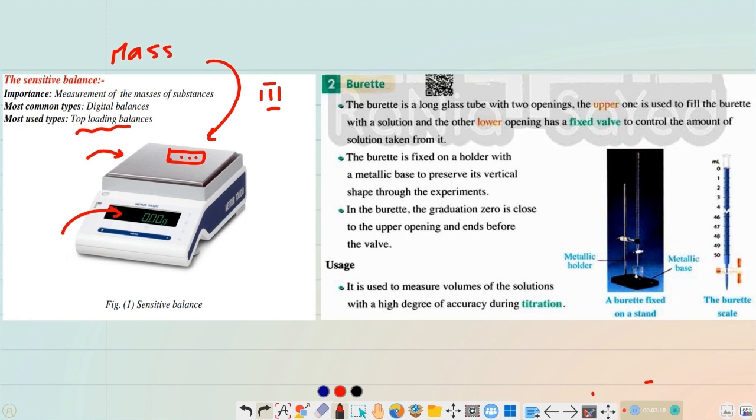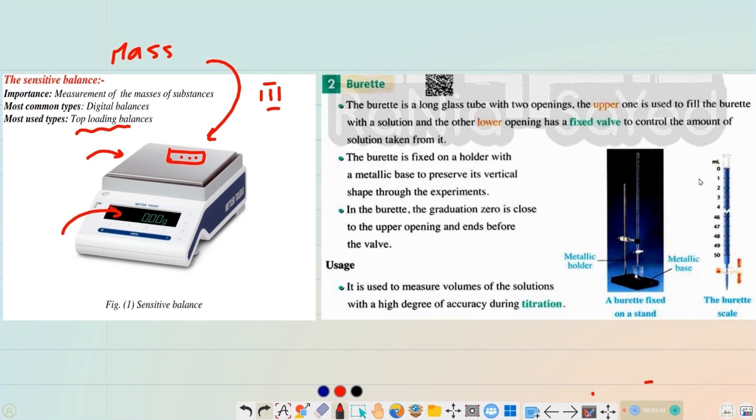Great. Now let's talk about the second device, which is the burette. The burette is a long glass tube with a graduation, and you can see its picture here on the right side. This glass tube has two openings, an upper one and a lower one. Near the lower opening there is a valve.